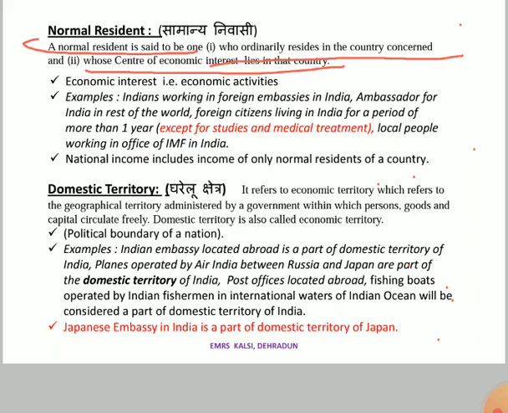Okay, so in this domestic territory, what we do is count that property or object whose country's name is associated with that property or ship.